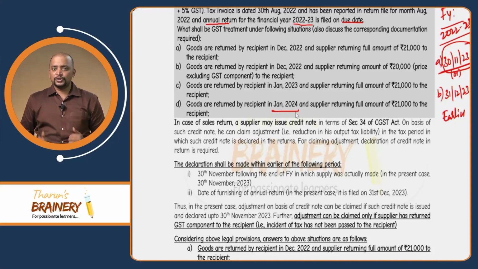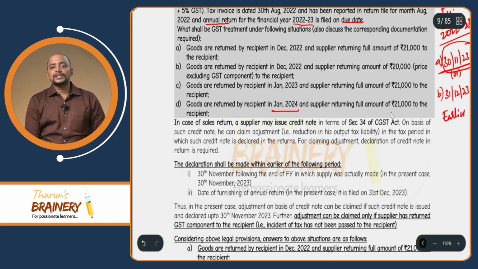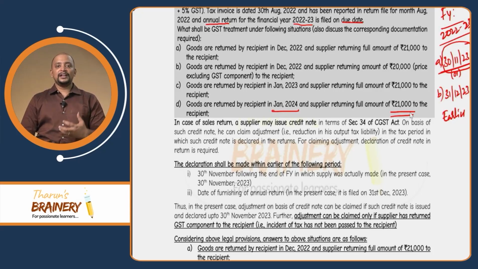A normal credit note can be issued, which means will there be any reduction in the liability? No, there is no reduction in the liability, even though the supplier has returned the full amount. This case is a loss to the supplier because he returned the full amount, but whatever tax he paid will not come down. So this 1,000 rupees will be a loss to the supplier.